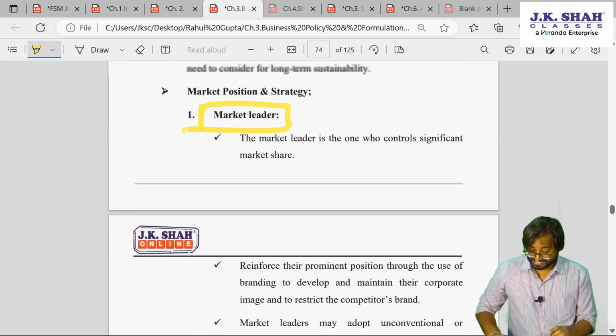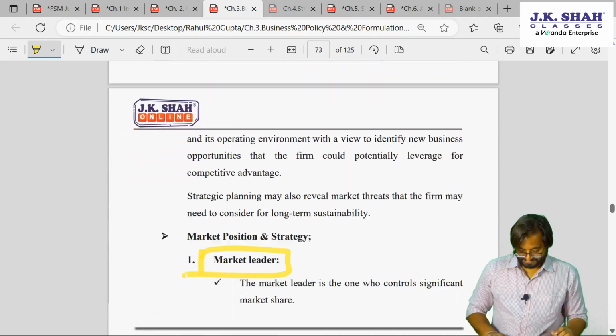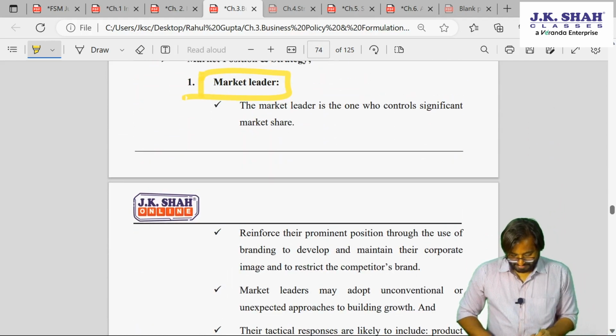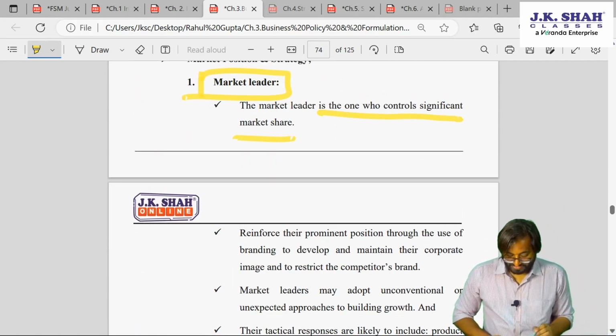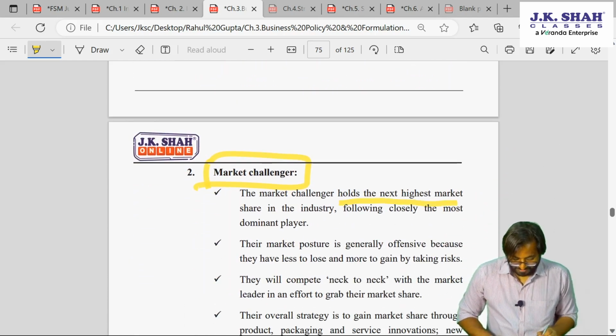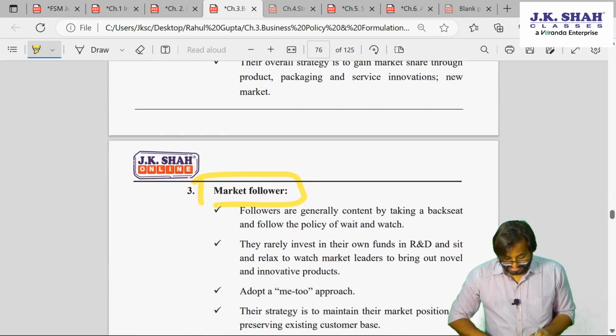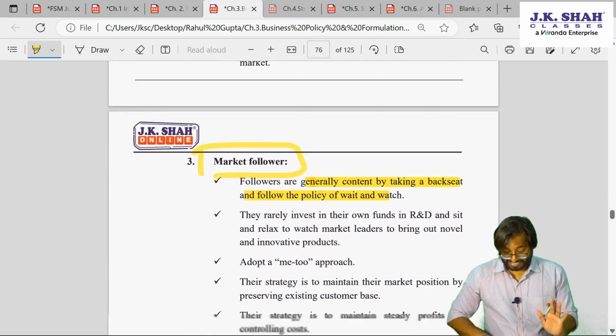What are we studying here? Marketing, strategic marketing planning. See, market leader is the one who controls a significant market share. The challenger holds the next highest market share. That is why he is called challenger. Market follower is content on taking the back seat, a wait and watch policy.